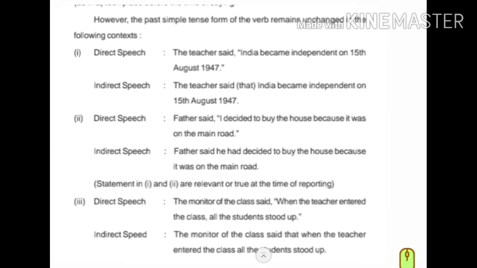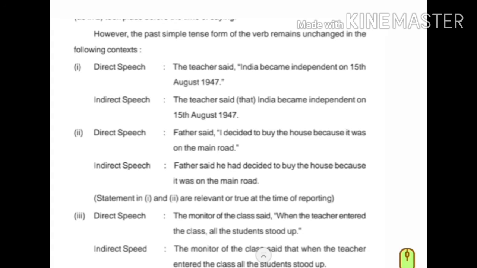Yes, here it is. So just 1 minute. However, the past simple tense form of the verb remains unchanged in the following context. Direct speech: The teacher said, "India became independent on 15th August."